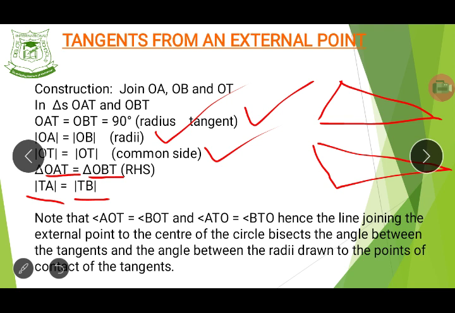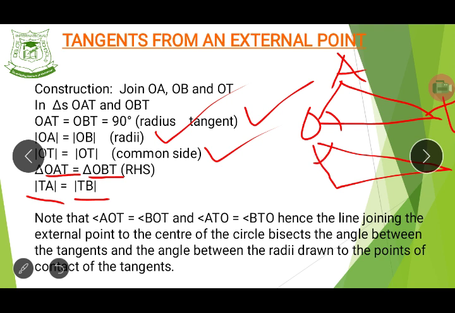Now note this thing, that the angle AOT, that is the angle at O, is also the same as the angle at O for the other triangle. Do you see that now? This angle is what we are talking about. Angle AOT is still equal to this angle as well.